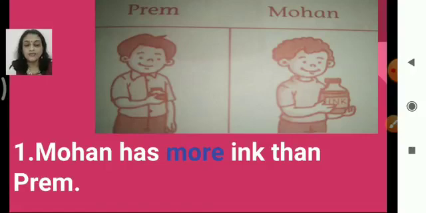Now here you can see the first one is done. Mohan has dash ink than Prem. Okay, so you can see the ink bottles. You have to compare the ink bottles here. Alright, the bottle which Mohan is carrying is a big one, right? It is bigger than the bottle which is carried by Prem. So Mohan has more ink than Prem. Okay, ink is uncountable.